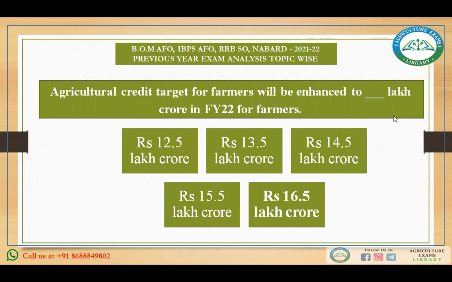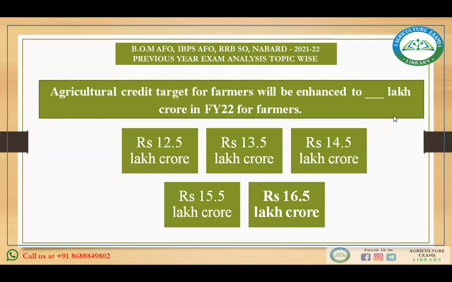Under this they have also extended the SVAMITVA scheme to cover all the states and union territories. Operation Greens scheme has been extended from tomato, onion, potato to 22 perishable products, and the agriculture credit target has been enhanced to 16.5 lakh crore in financial year 2022 with the focus on credit flows to animal husbandry, dairy, and fisheries.